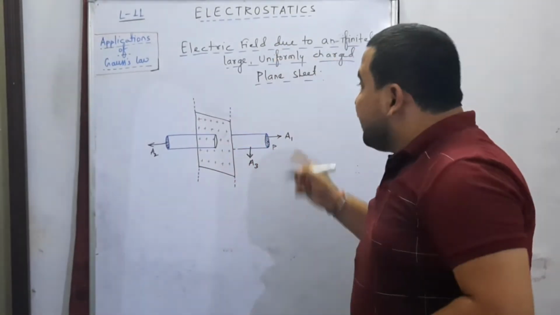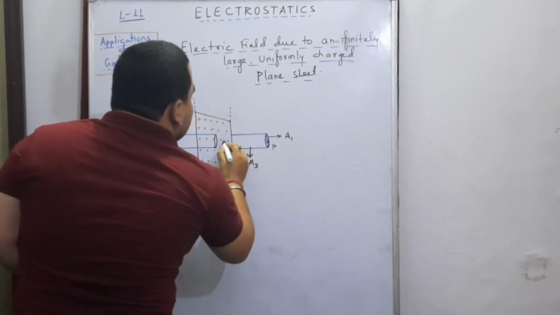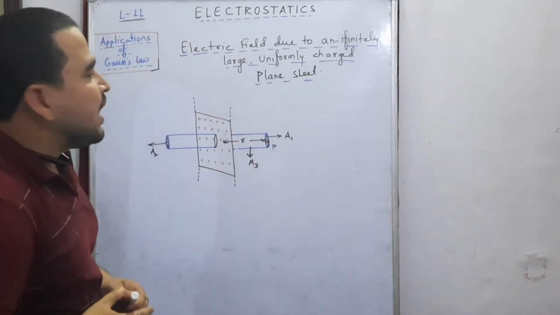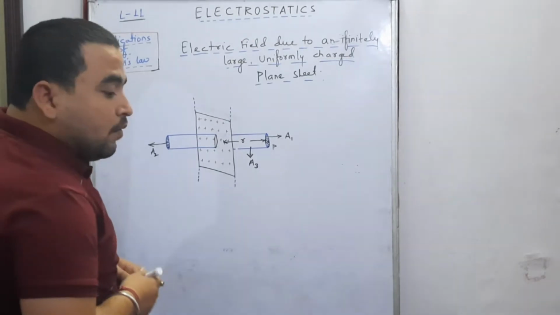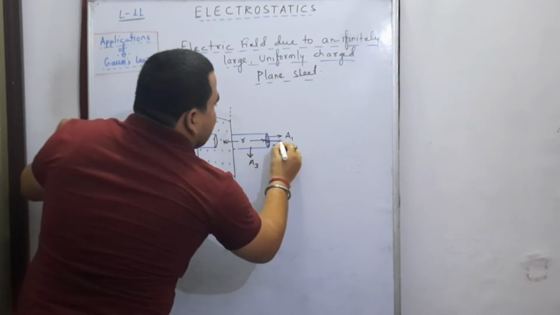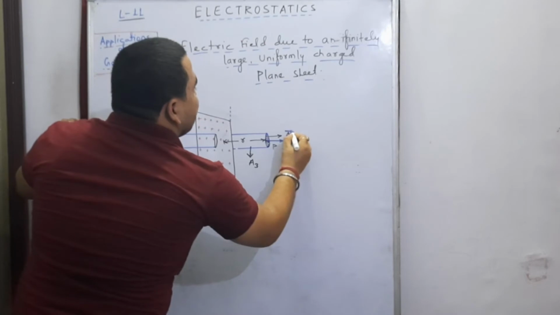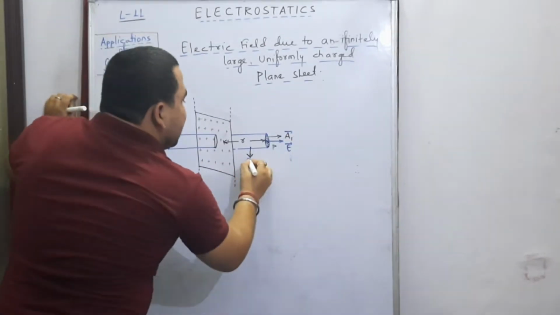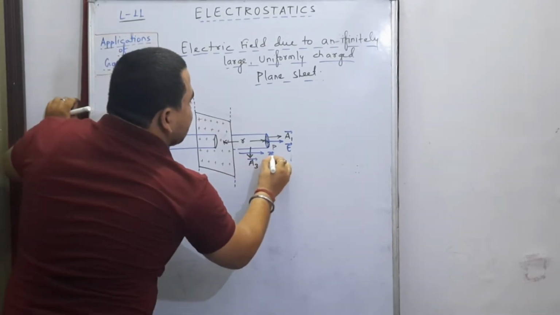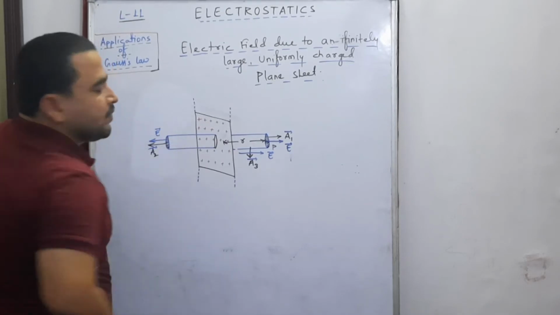Okay. Now, the thing which we will add, that the position of the point P is at a distance r from the sheet. Now, what about the direction of electric field due to the sheet? At this point, for this surface, the direction of the electric field vector is like this, vector E. The area vector, something like this. Area vector for this curved surface in this direction, but the electric field vector is just like this. For this surface, the electric field is like this, and the area vector already shown.